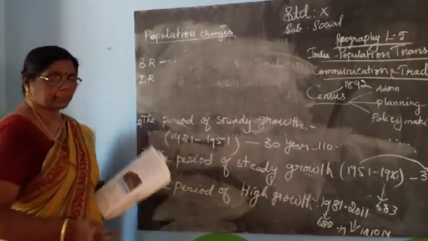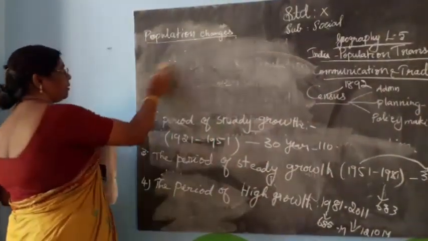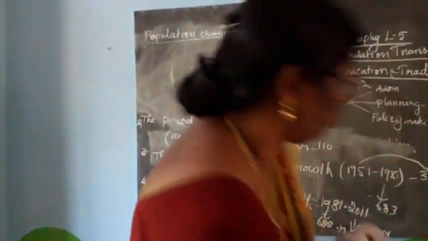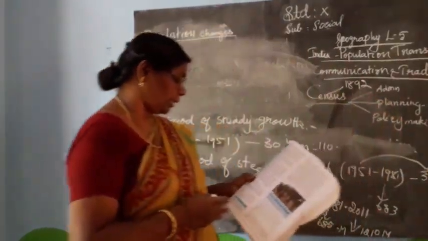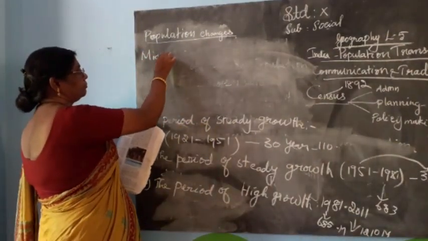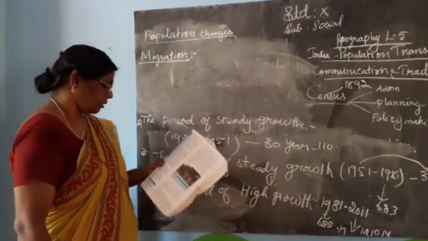Migration. Next we will study about migration. What is meant by migration? Population change means the change in the number of people between one period and another period.